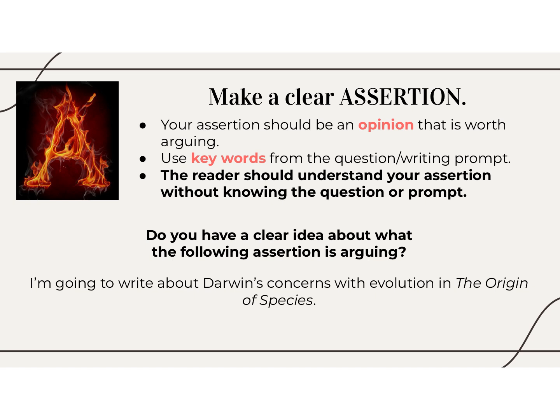Do you have a clear idea about what the following assertion is arguing? I'm going to write about Darwin's concerns with evolution in The Origin of Species. Now, I don't know about you, but I do not have any idea what this essay or speech is going to say. I know that it's going to be somehow related to Darwin's concerns, but all I know is that they're going to write about it. I don't know what those concerns are or whether the I that we're talking about here agrees with those concerns or disagrees. This is not clear.